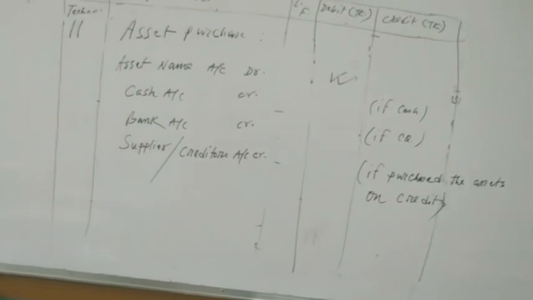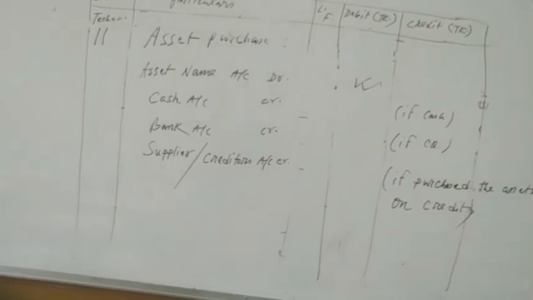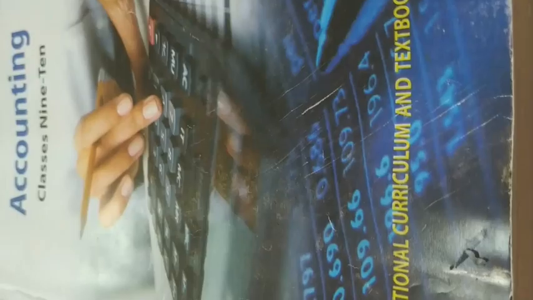Or if you buy the furniture by cash, furniture account debit, cash account credit. Furniture purchased by check, then furniture account debit, and then bank account credit. That's all of the 11. Today I would like to conclude with this.